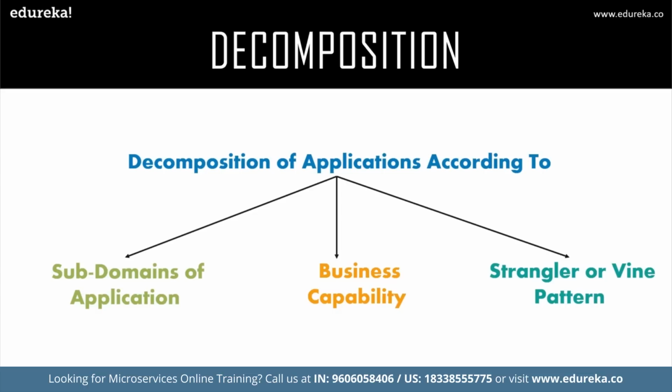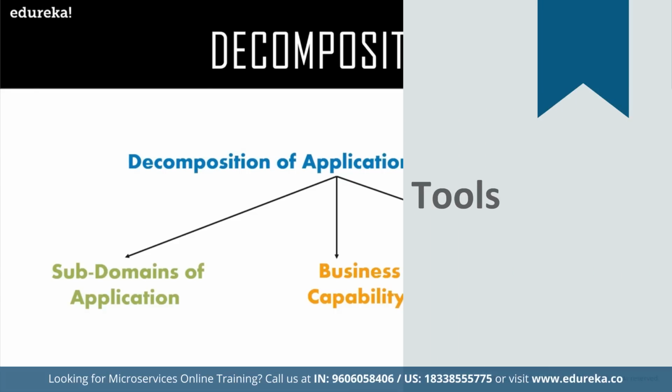So according to the Strangler pattern, two separate applications will live side by side in the same URI space and one domain will be taken into account at an instance of time. So eventually what happens is that the new refactored application basically wraps around, or you can say strangles or replaces the original application until you can shut down the monolithic application, right? So guys, that was about the strangler pattern, and I hope you've understood what is decomposition pattern.